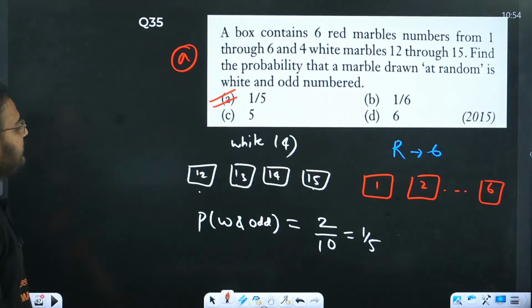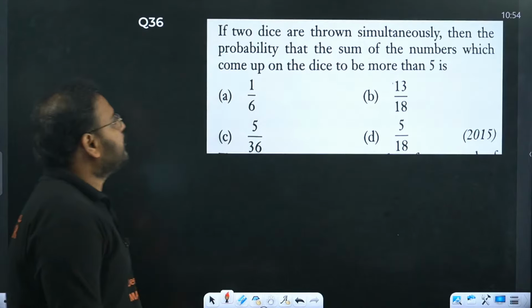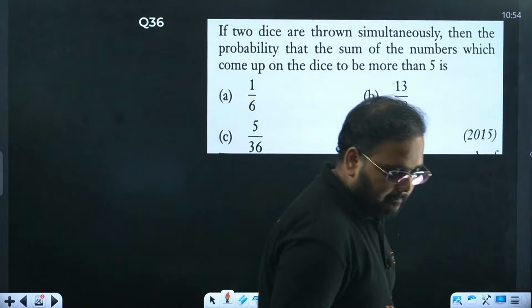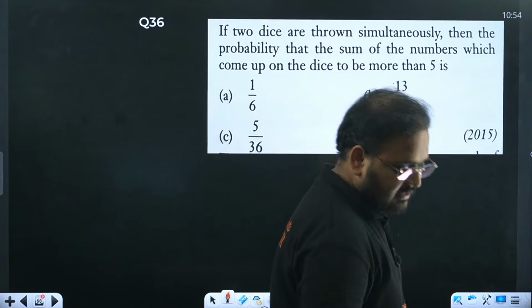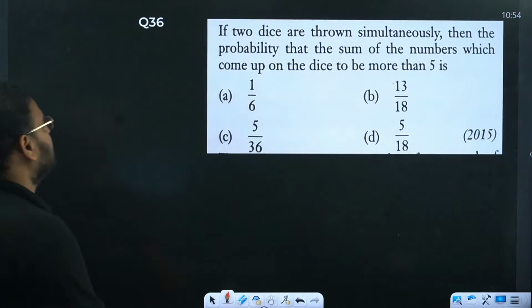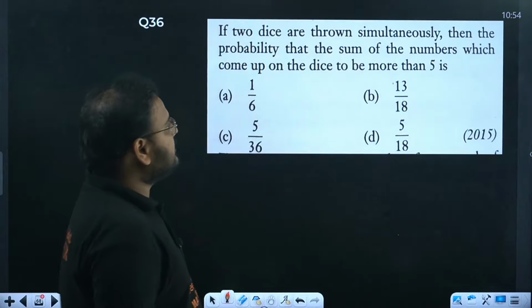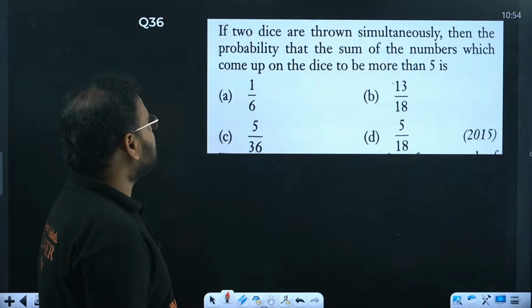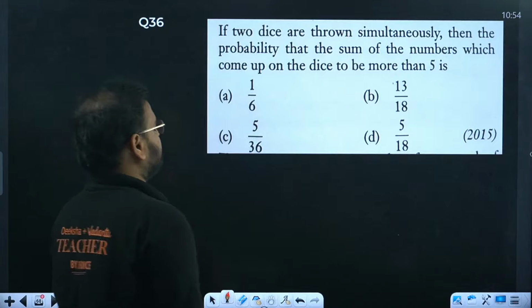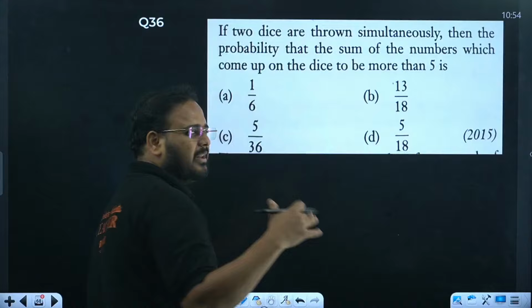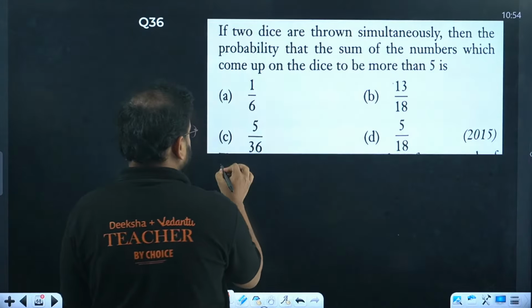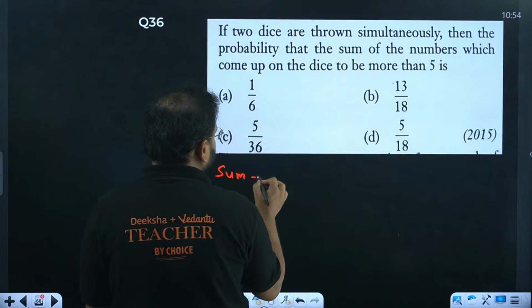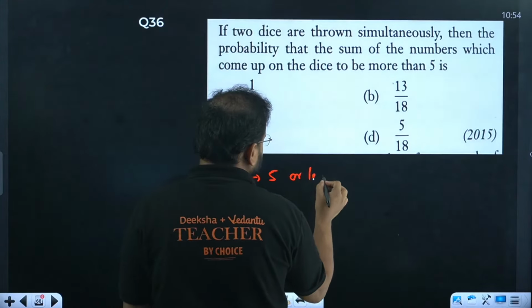All right, guys. So 35 is done. Okay. Next, 36. How many got the answer correct? Most of them. Still, some of them got the wrong answer as option B. If 2 dice are thrown simultaneously, then the probability that the sum of the numbers coming up is more than 5. Let's try to find it, because more than 5 will be many numbers. Let's try to find out which sums are 5 or less.